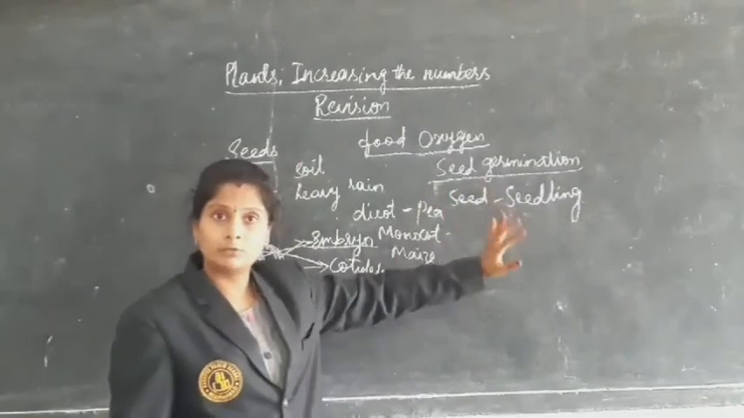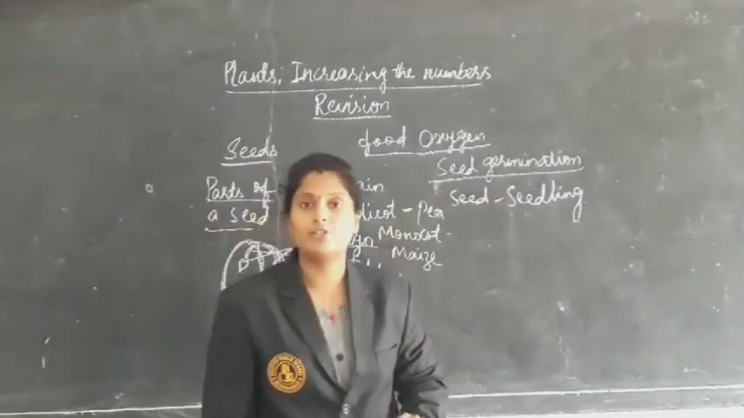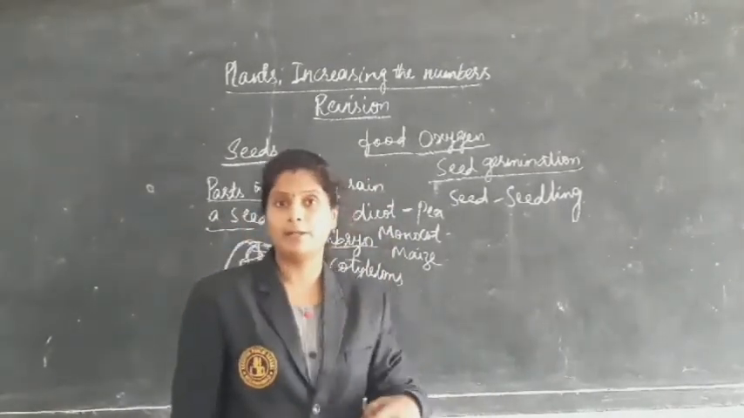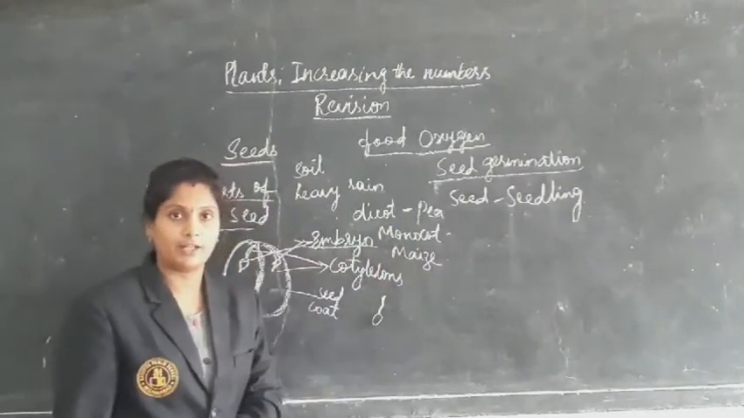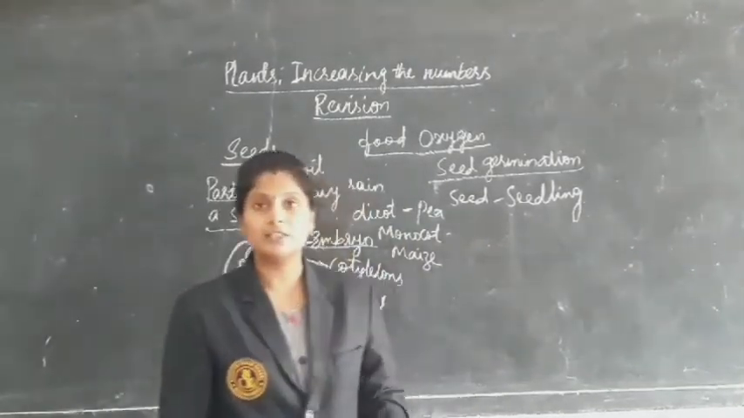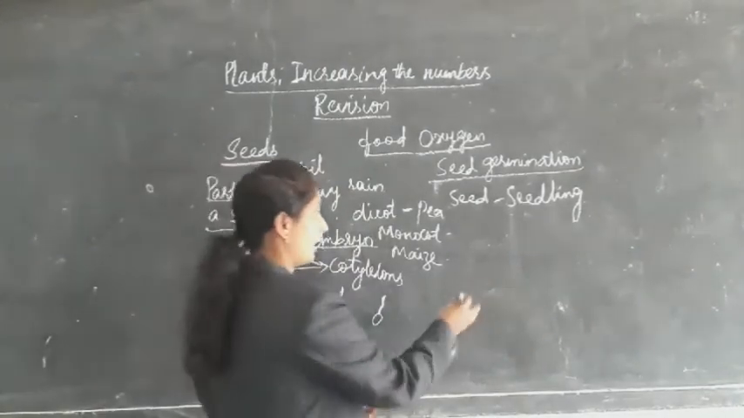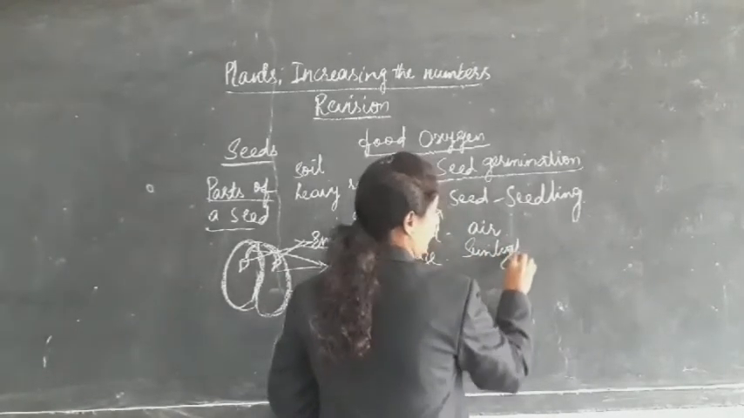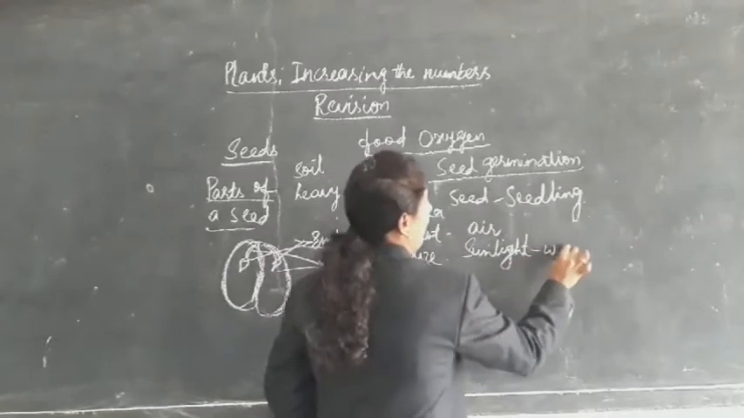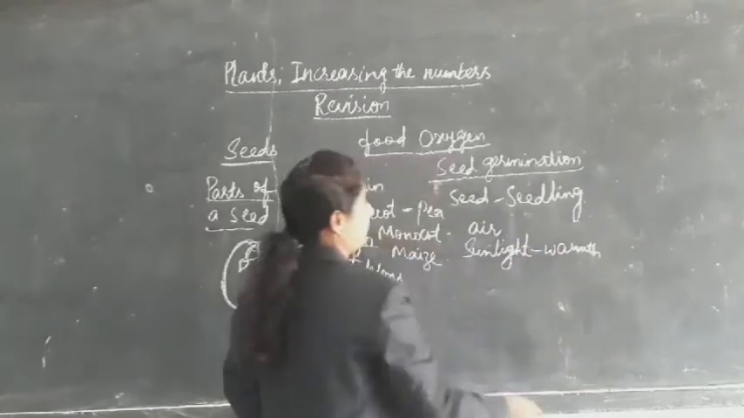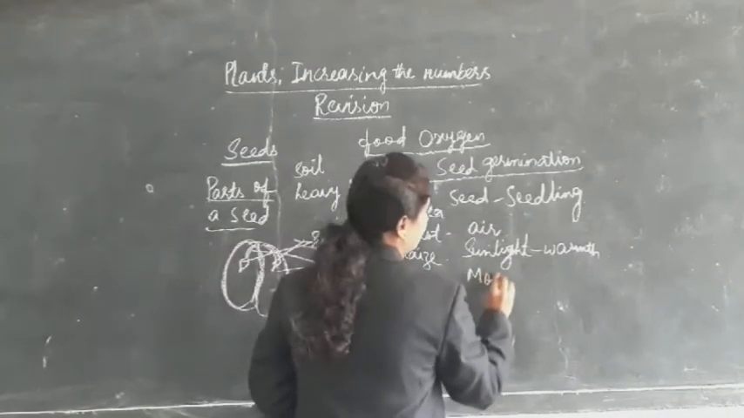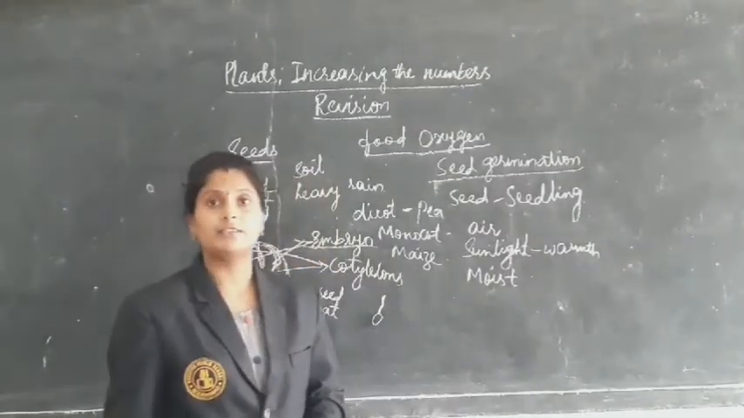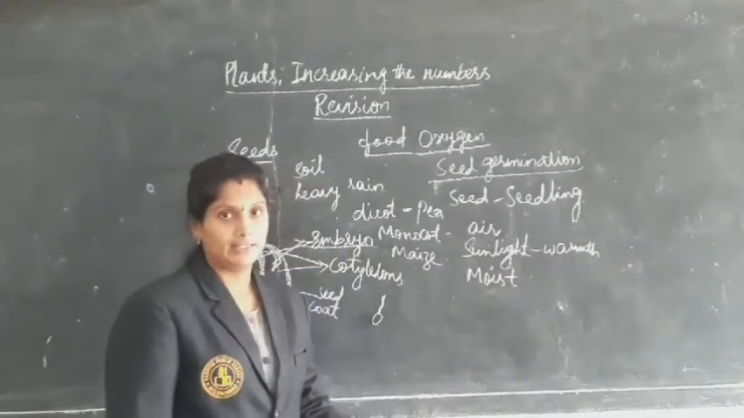But to germinate, a seed requires particular conditions. While we did an experiment, I told you we had taken four conditions. What are the favorable conditions required for a seed to germinate? Proper air, sunlight, which is the warmth, and moisture. Air, sunlight, and moisture are the conditions required for the germination of the seed.